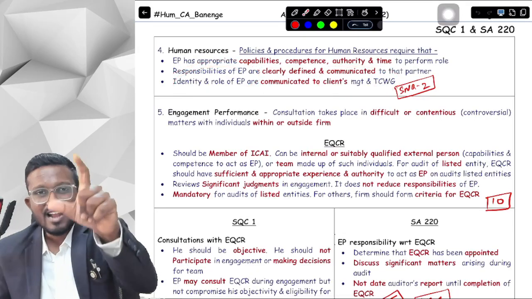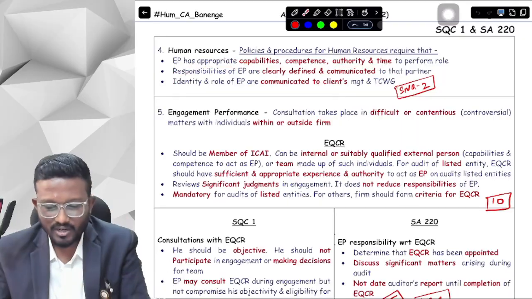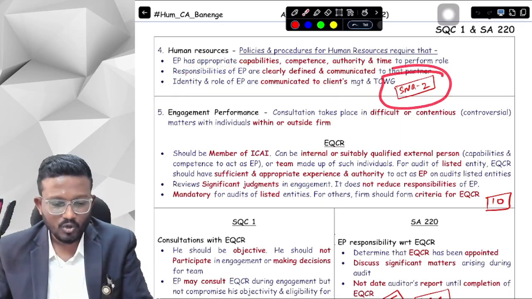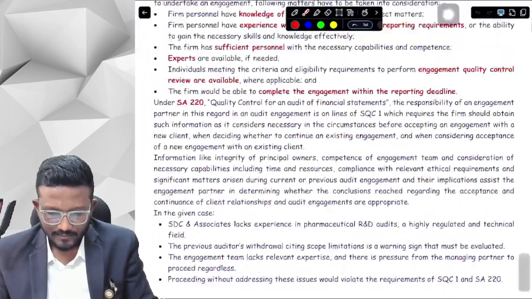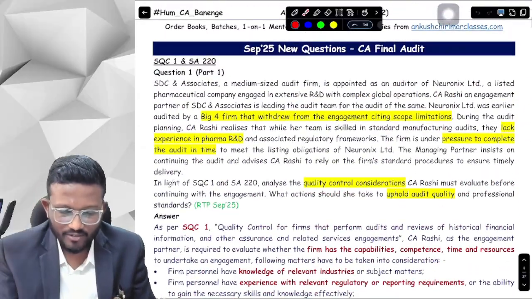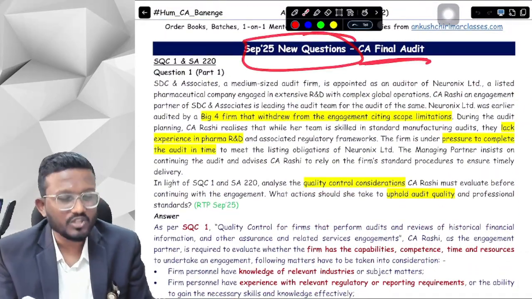Okay, yes sir. Now here comes some particular thing. There is some SNQ2. What is SNQ2, sir? Just let me tell you. So this is September 25 new questions. So September 25 new questions, what does it mean?